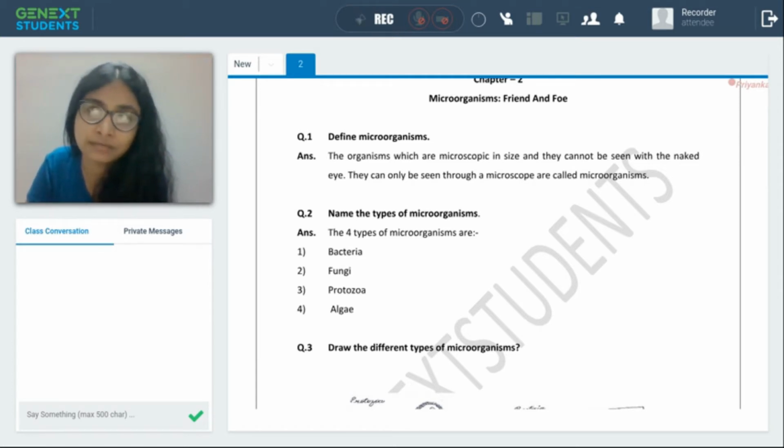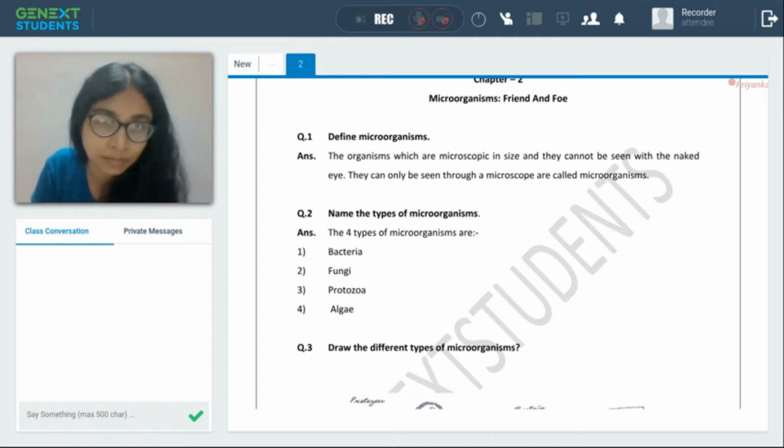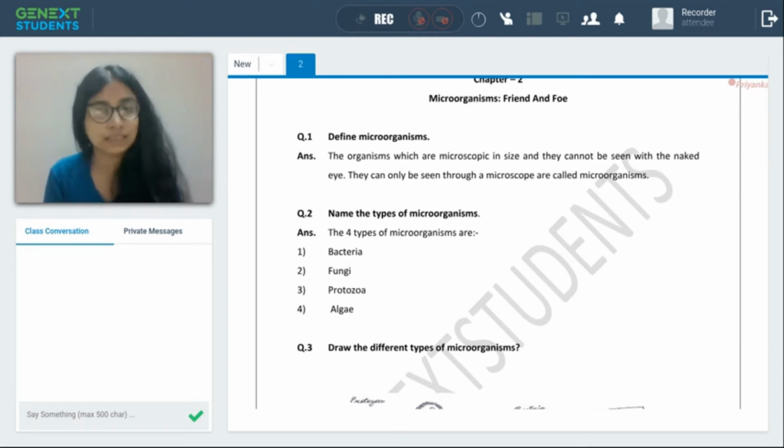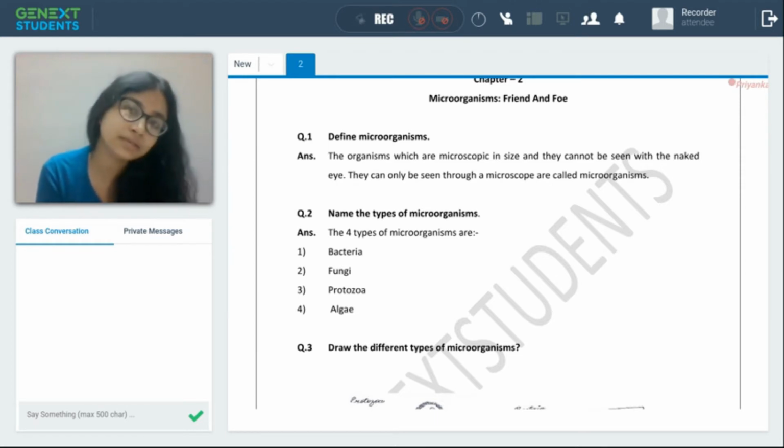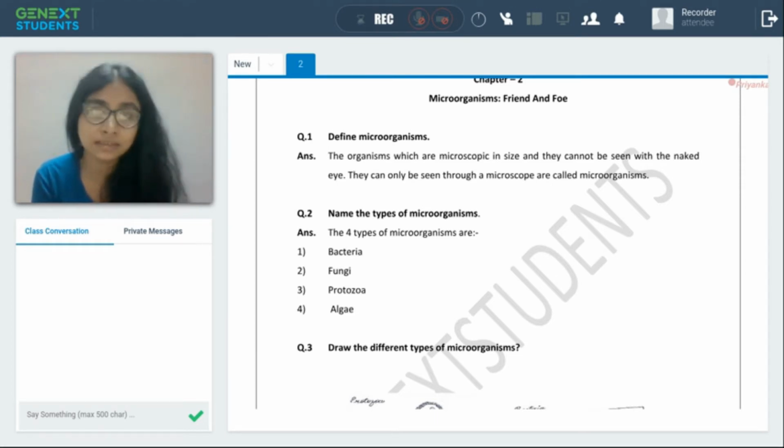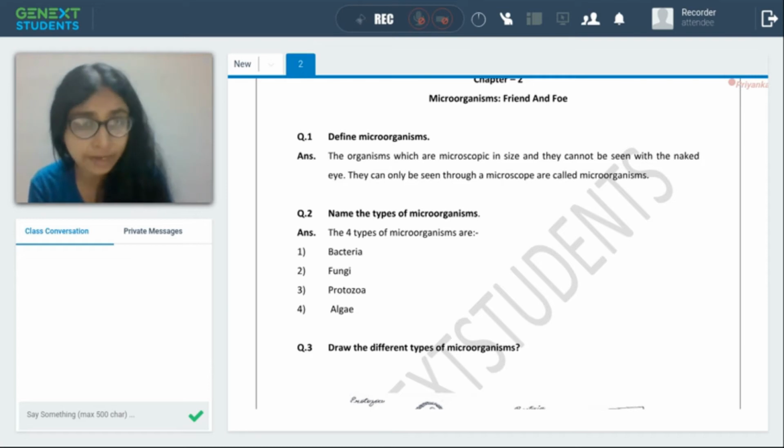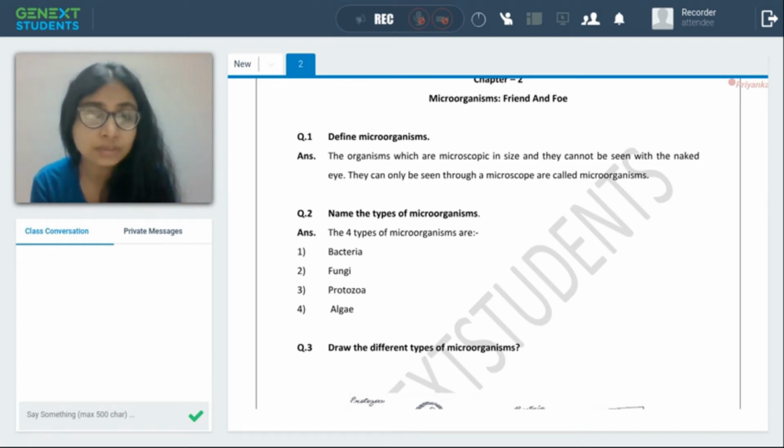Like we are surrounded by millions and millions of microorganisms, right? And these are so small and so tiny that we can't see them with the naked eye. We need an instrument to see these organisms. They are so tiny. So these organisms can be seen through a microscope.